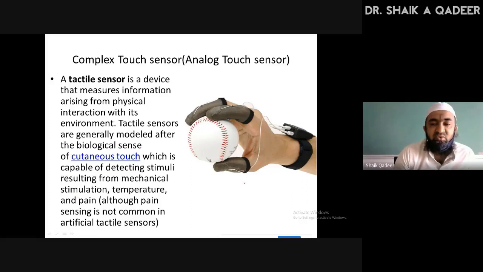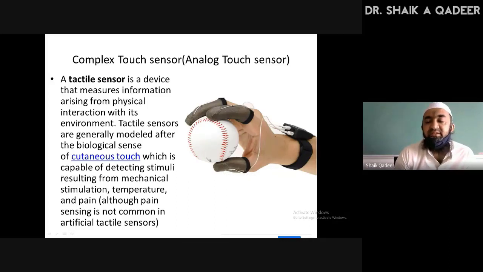The one shown here is a human hand touching a ball. See, it is getting information about the touch from various places of the hand and going to the sensor, maybe in order to diagnose which finger is having a problem, which muscle is having some problem. That type of information we can very easily get from a tactile sensor.